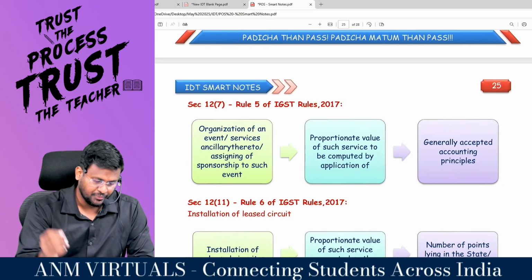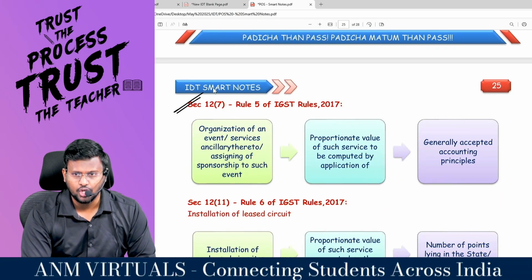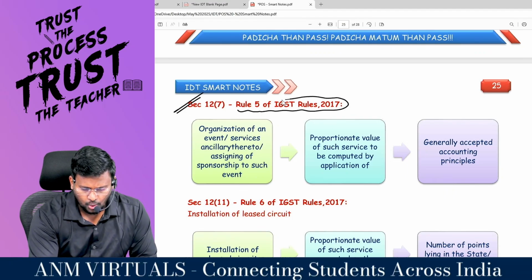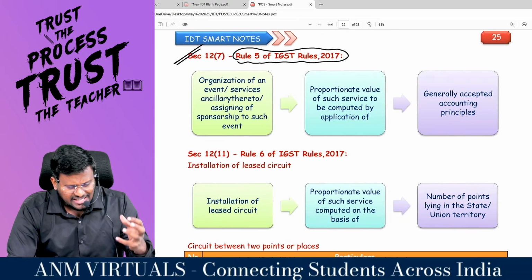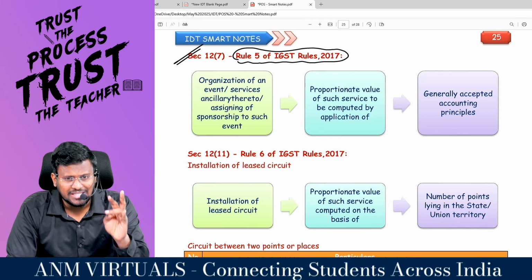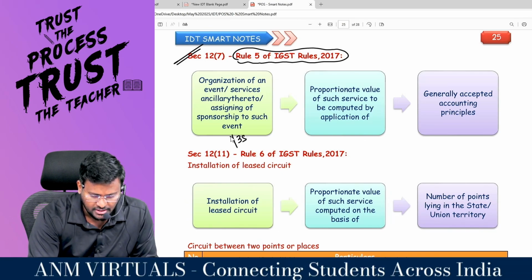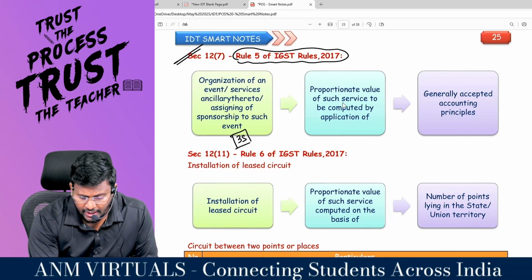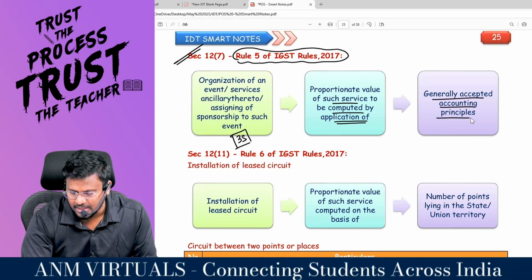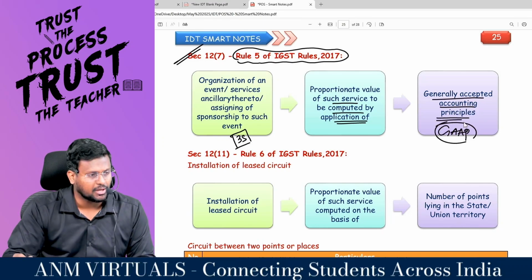Shall I proceed? 12.7. Have you heard about 12.7? Organization of event. Sir, for it, rule number 5 of the IGST rules will be applicable. Organization of the event or service ancillary thereto or assignment of sponsorship to such event. These are the 3 services we have discussed in the last class, right, sir? Then the proportionate value of such service is to be computed by application of generally accepted accounting principles. That is called GAAP, generally accepted accounting principles.